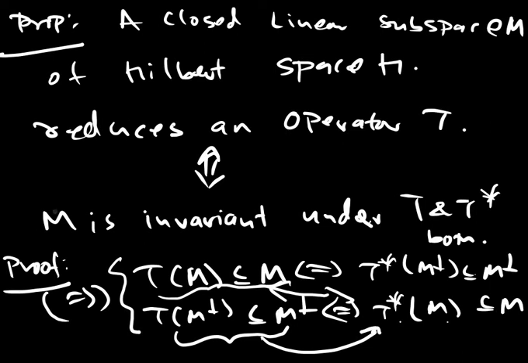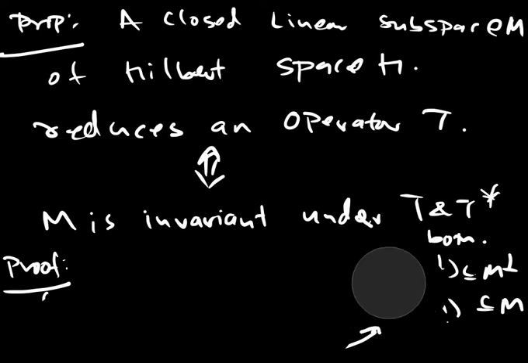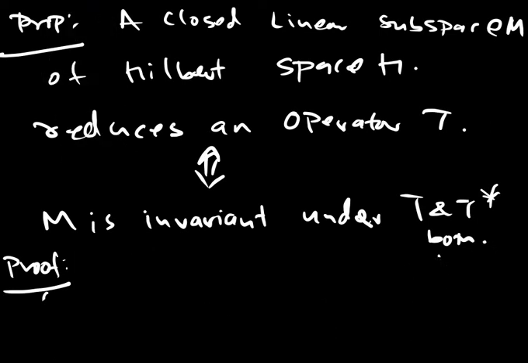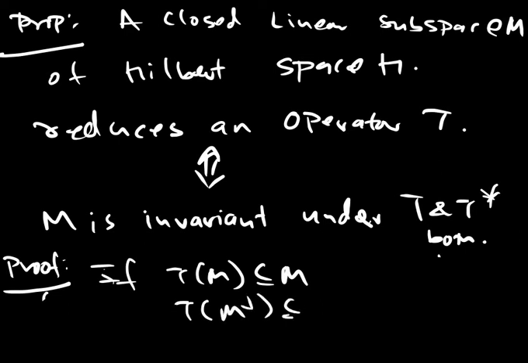And conversely, if T reduces an operator, what does that mean? Let's write that also. If T of M is contained in M and T of M perpendicular is contained in M perpendicular, then what do we have?